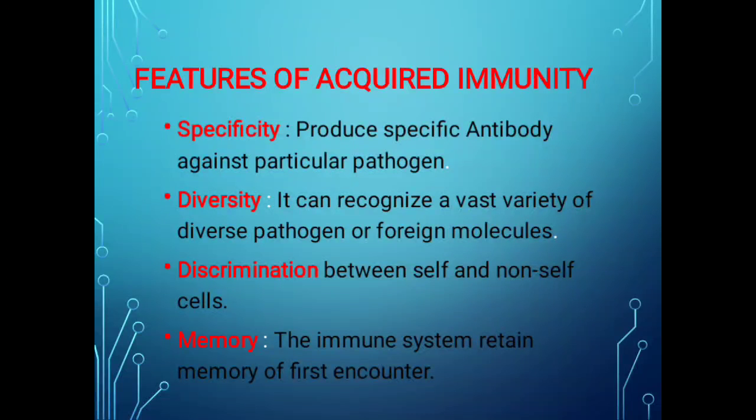When the immune system encounters a specific foreign particle that has entered the body for the first time, antibodies or immune responses are generated, and by that immune response, the foreign particle is eliminated from the body. This is termed the first encounter, meaning the first time the pathogen enters the body.